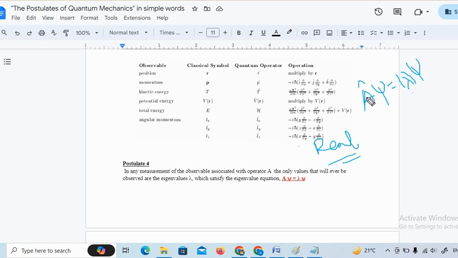If you are operating with kinetic energy, after the operation there will be something left before the wave function, and this will give you the kinetic energy of the system. If it is operated by the momentum operator, then this will be the eigenvalue of the momentum. And this must be real as our operators are Hermitian.